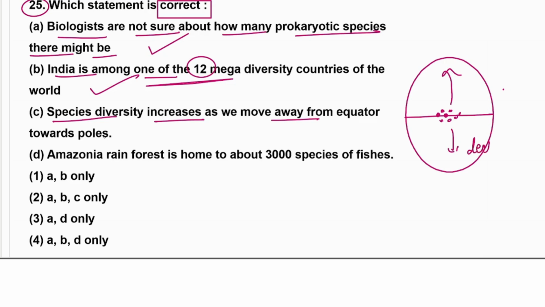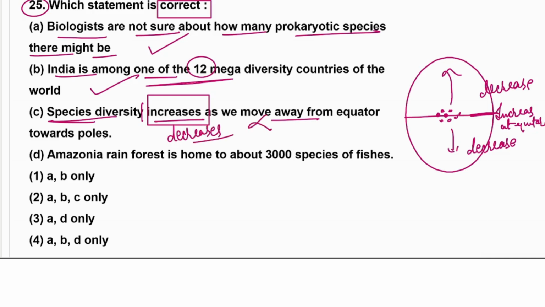It was more on the equator. Increase at the equator, right? So here they are saying the diversity is increasing, but it was not increasing, it was actually decreasing. Okay, so it is incorrect. C should not be there. A and B together should be there.